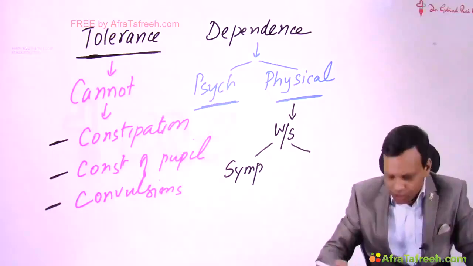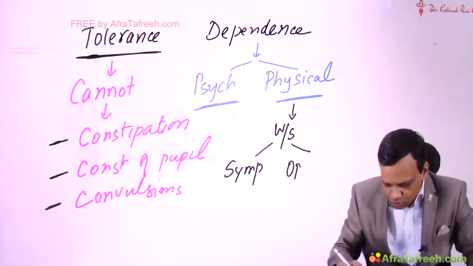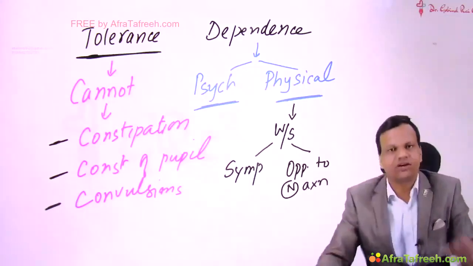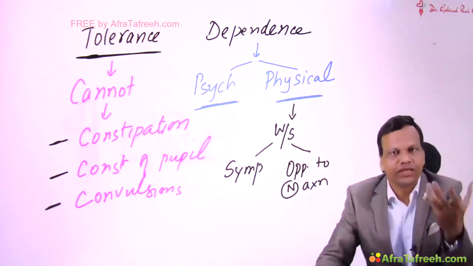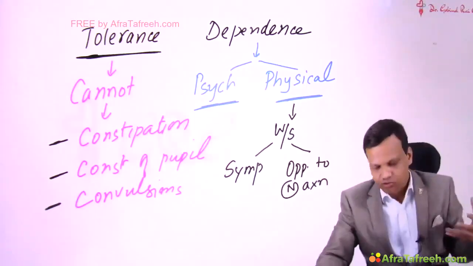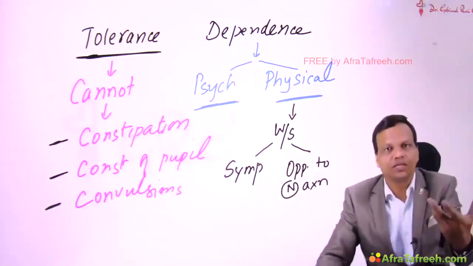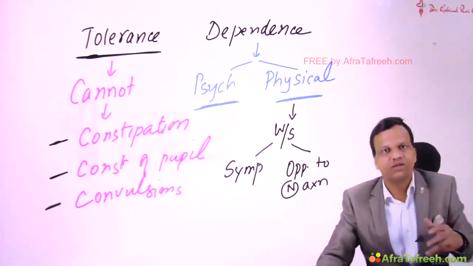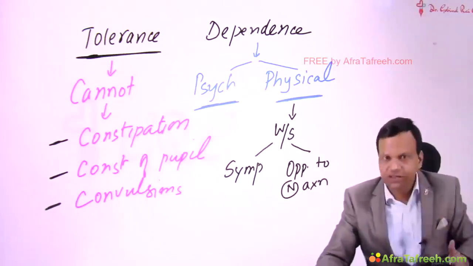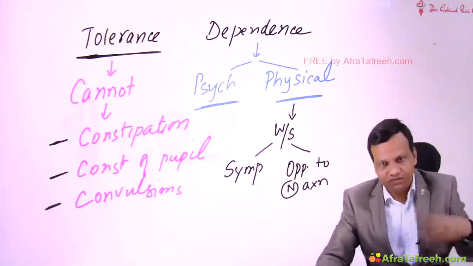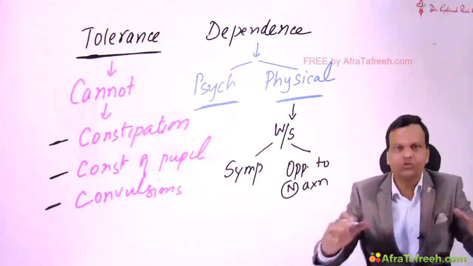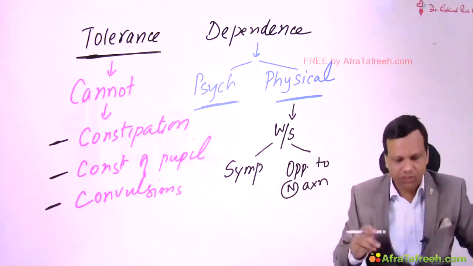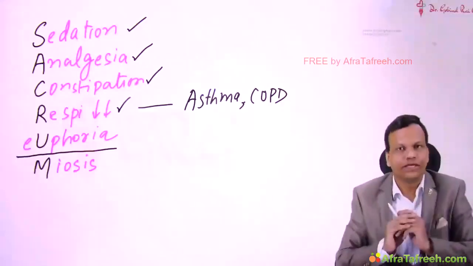The second type of withdrawal symptom will be opposite to the normal action of the drug. So whatever the drug was doing, the withdrawal symptom will be opposite to that. Like morphine was causing sedation, so opposite will be stimulation of brain. The person may develop convulsions. Morphine is causing respiratory depression, the opposite will be tachypnea. Morphine is causing constipation, the reverse will be diarrhea. So opposite to normal action of opioids. Okay? So this is about the euphoria.